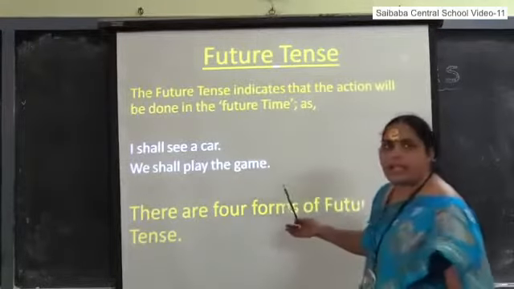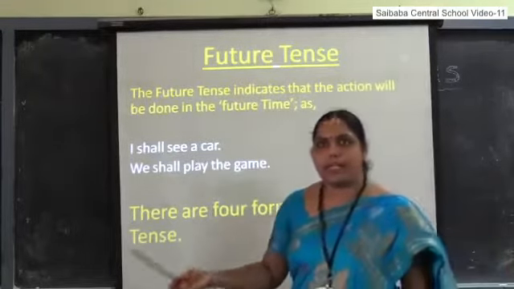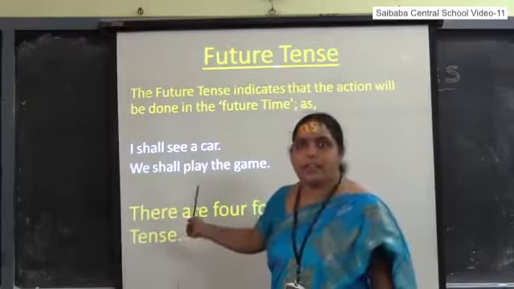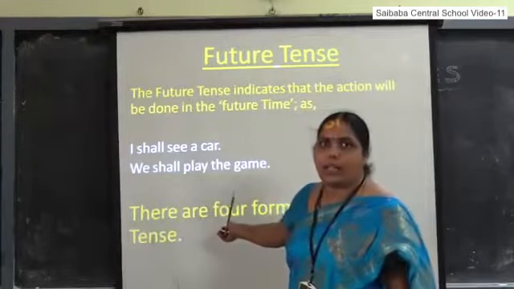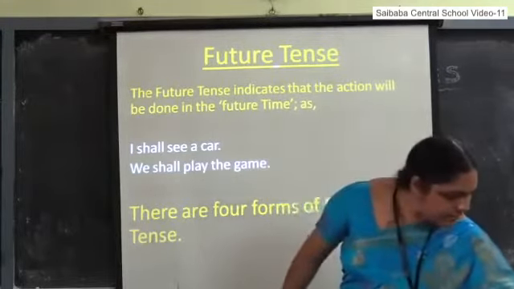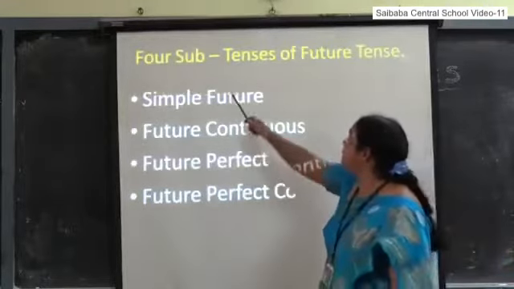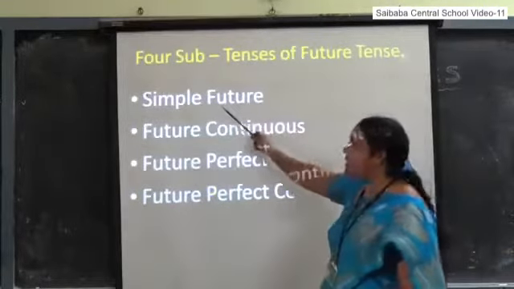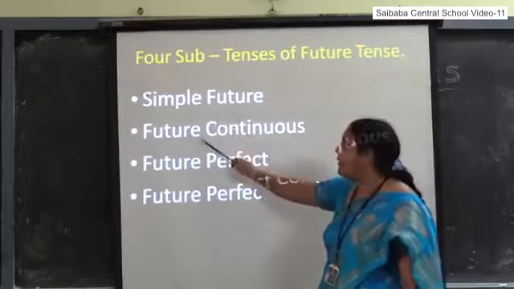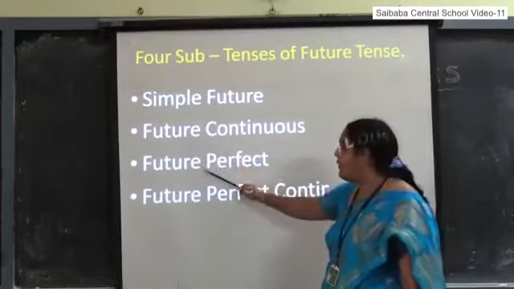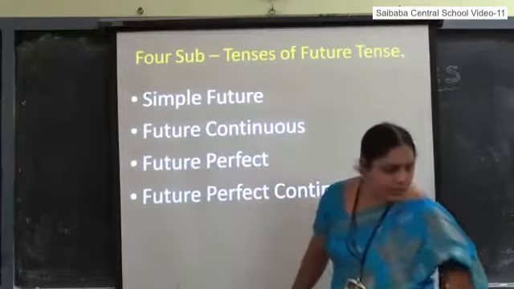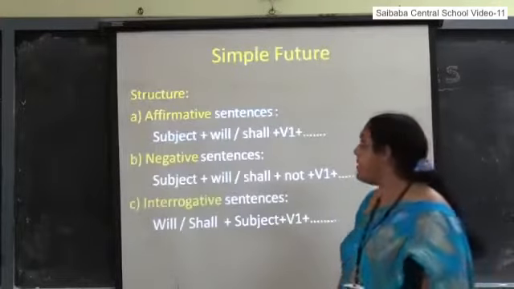Like in the present tense and past tense, in future tense also there are 4 subtenses. The 4 subtenses of future are simple future, future continuous, future perfect and future perfect continuous tense.